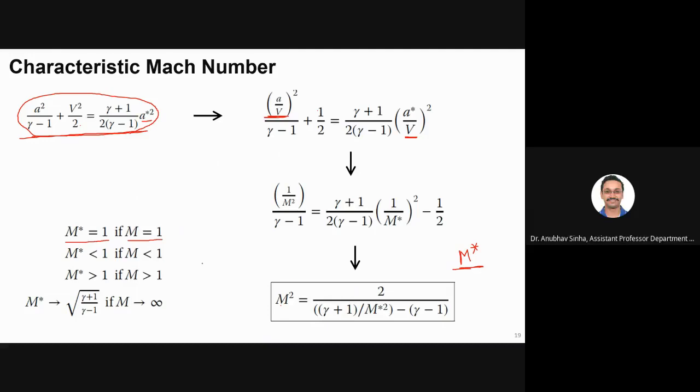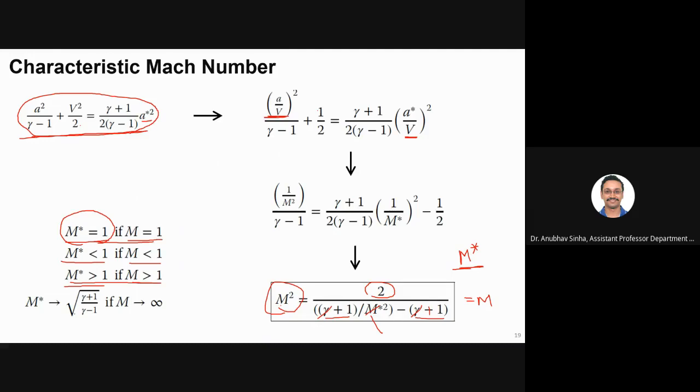Okay. So I'm just telling you to try one example. Let us say M star is equal to 1. If we substitute it here, this is gamma plus 1 by M star square, so this will become 1. So it will be gamma plus 1 minus gamma minus 1. Gamma and gamma will get cancelled. We'll have 1 minus minus 1, so it becomes 1 plus 1. 2 divided by 2 becomes 1. So for M star to be 1, M also becomes 1. Right? Similarly, you can check if M star is less than 1, M will be less than 1. If M star is more than 1, M will also be more than 1. So they show the same behavior.